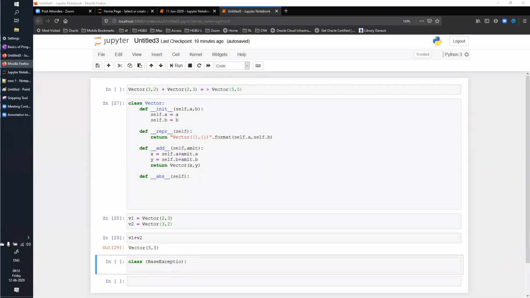Custom exception, you want me to explain again? Okay. So see, when I want to create custom exceptions, I will be creating a class which will be inheriting from base exception class. We already know that in that exception hierarchy, we have something called base exception. You will need to inherit from base exception, create a class of whatever name you want, and inside that class, add some functionalities, as in what you want to do. Or maybe simply you can add pass.